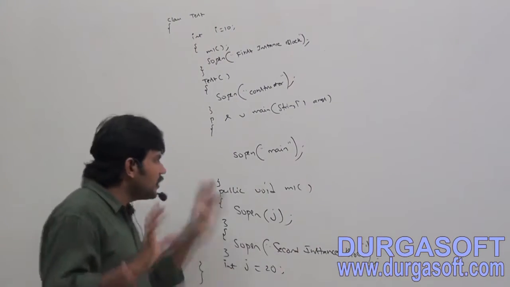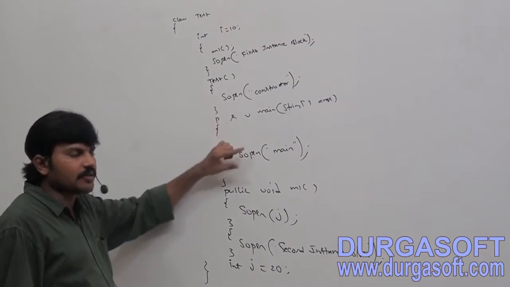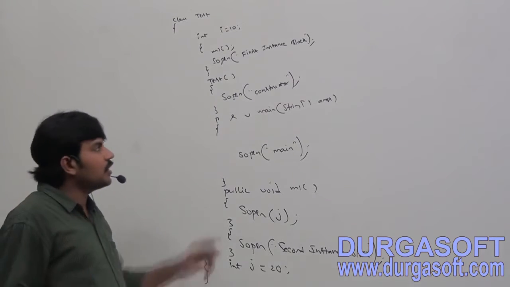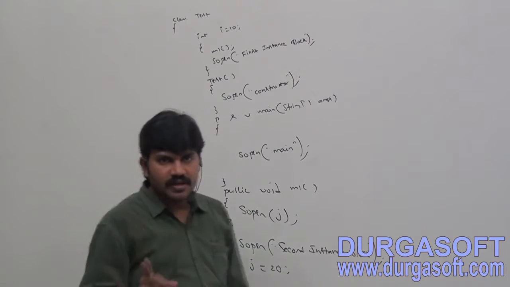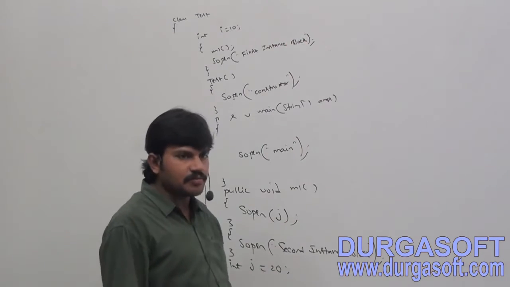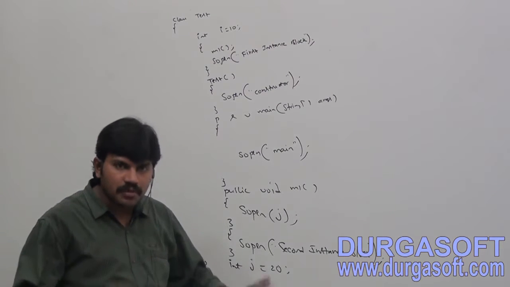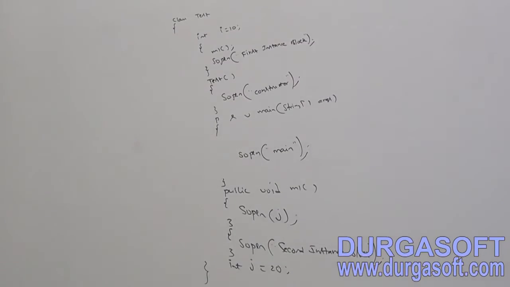Now the control flow has only two steps: identify, execute. That's all. So what is the output we are going to get? Only main, that's all. Instance members will be identified whenever we are creating an object. I am not creating any object. That's why the output by default is simply main. Are you able to understand, right? Now observe this terminology, right?